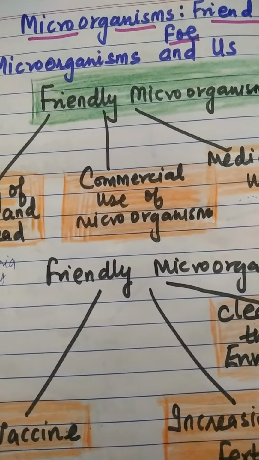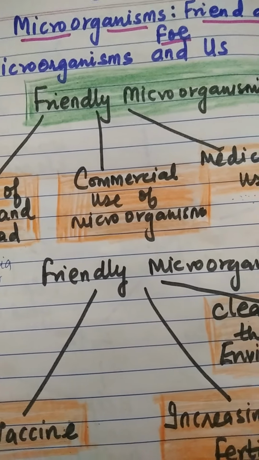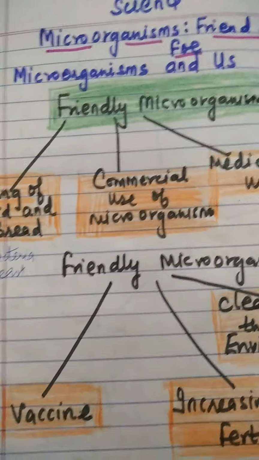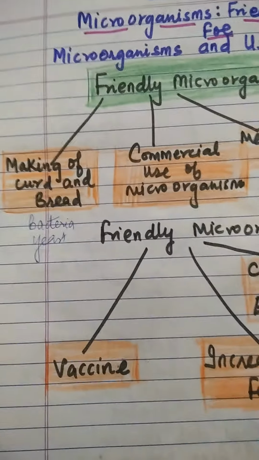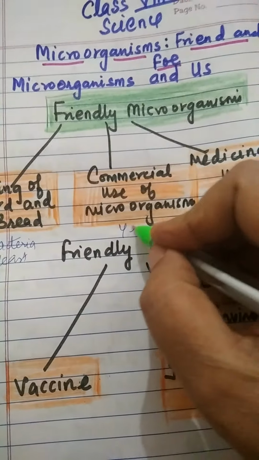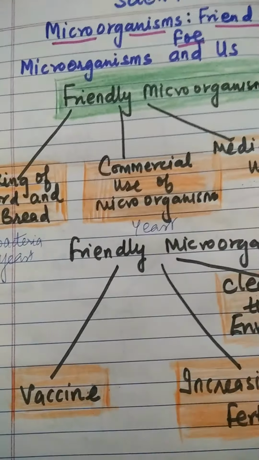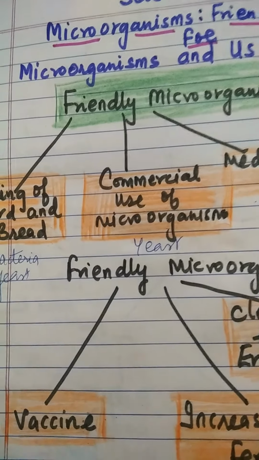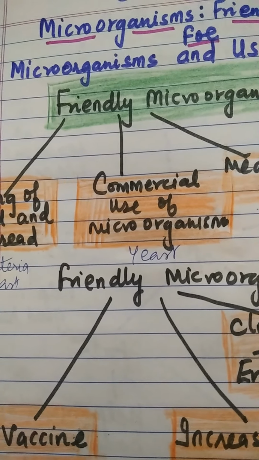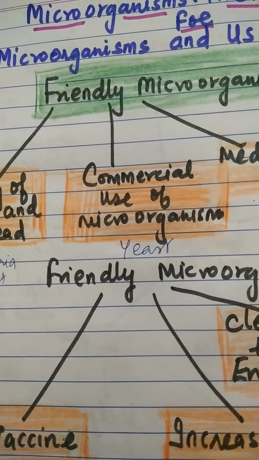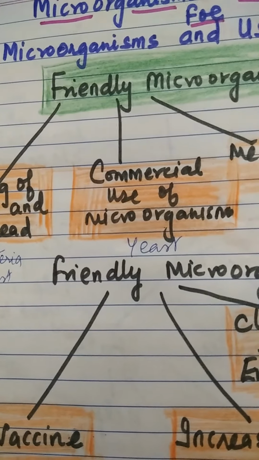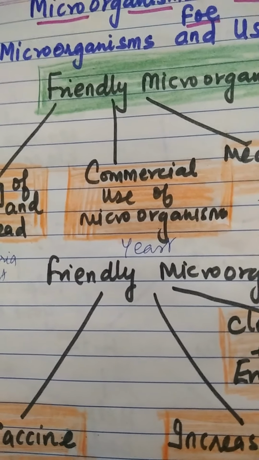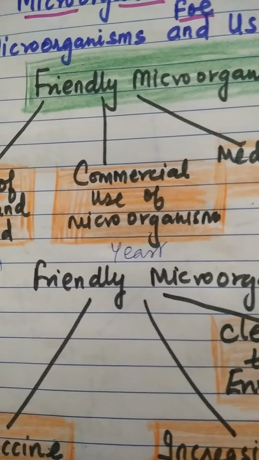Production of alcohol and wine: here also yeast is used for commercial production. For this purpose, yeast is grown on natural sugars present in grains like barley, wheat, rice.